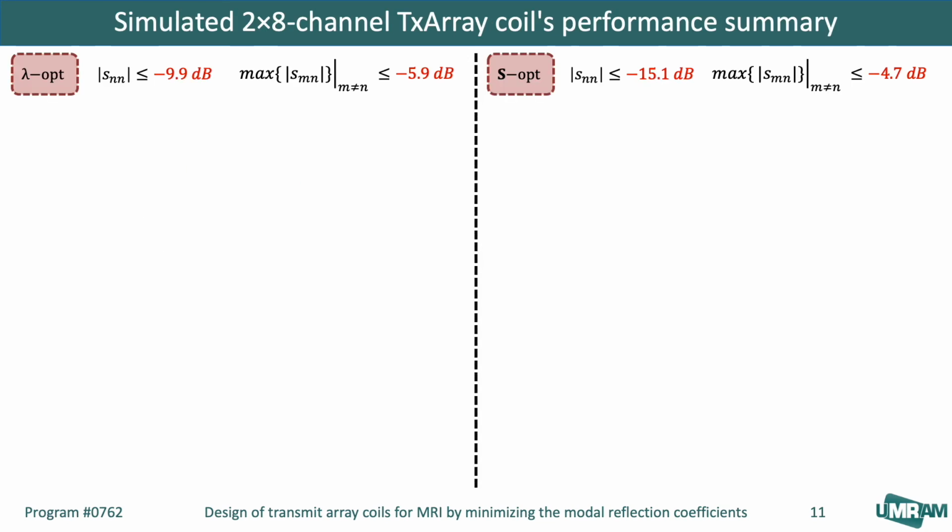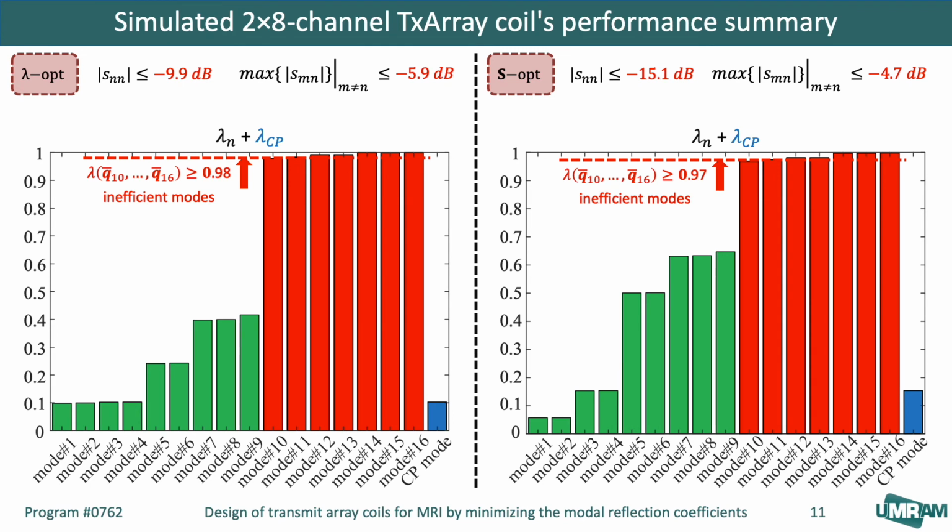After designing the 16-channel coil, the results show that in the lambda opt approach, all matching levels are less than -10 dB and the maximum coupling level is less than -6 dB. While in the S-opt approach, the matching levels are less than -15 dB. However, the maximum level of coupling is increased. For both approaches, 7 ion modes have a very high reflection. The dimension of efficient excitation space for both approaches is the same.